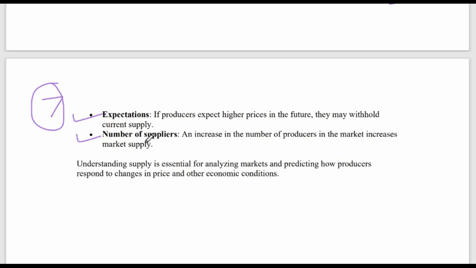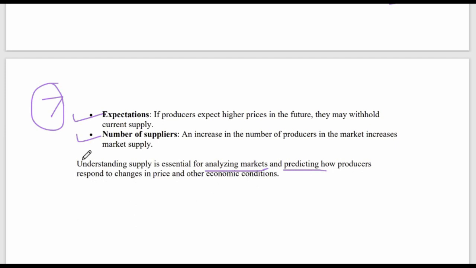Same thing is for the onions or tomatoes in the market, vegetables, where the producers deliberately stop the supply so that they can earn more profit 15-20 days down the line. Finally, if there are more suppliers in the market, then of course the supply will increase because there are more people coming to sell the produce. Now, understanding supply is essential for analyzing markets. Why is it essential? To analyze the market and predict how producers respond to changes in price and other economic conditions.